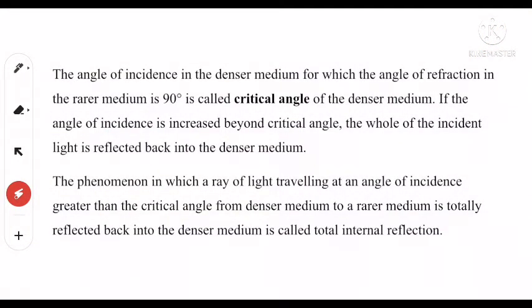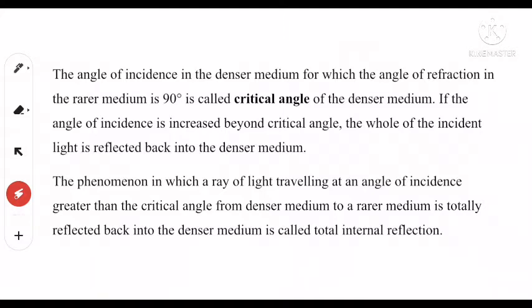Now, the angle of incidence in the denser medium for which the angle of refraction in the rarer medium is 90 degrees is called critical angle. If the angle of incidence is increased beyond critical angle, the whole of the incident light is reflected back in the denser medium, the same medium where the object is situated.